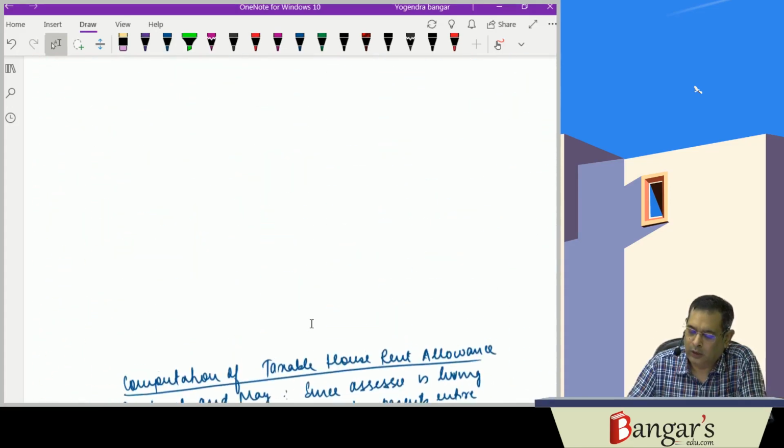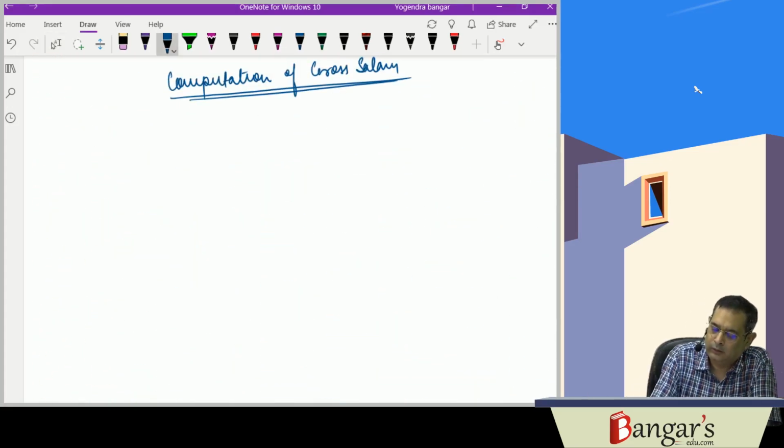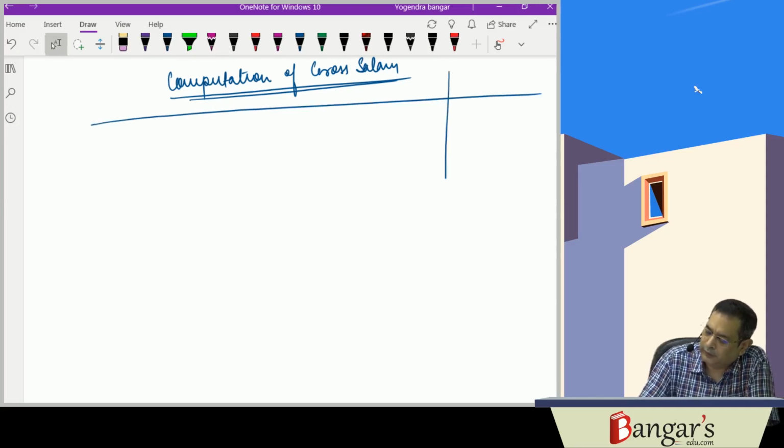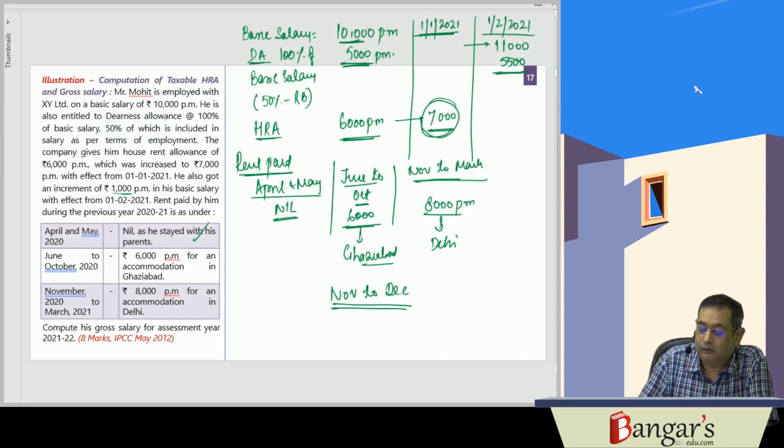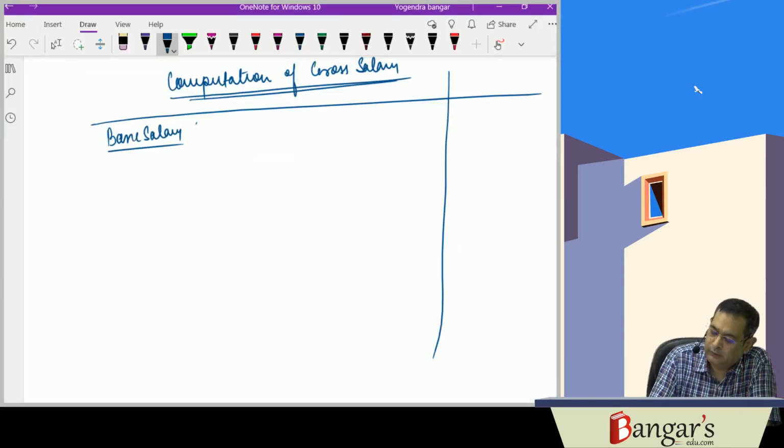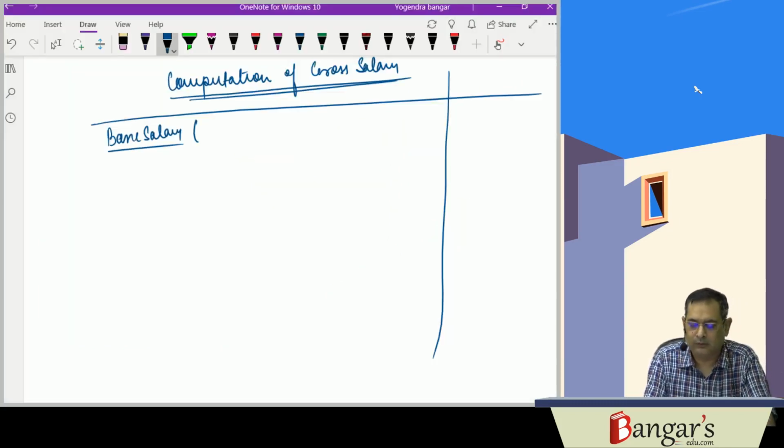Look how the gross salary will be calculated. First it is basic salary. How much basic salary was it initially? Initially it was 10,000 per month.